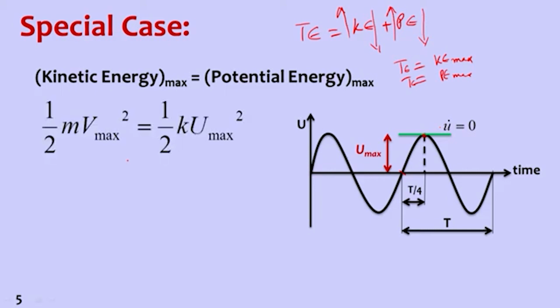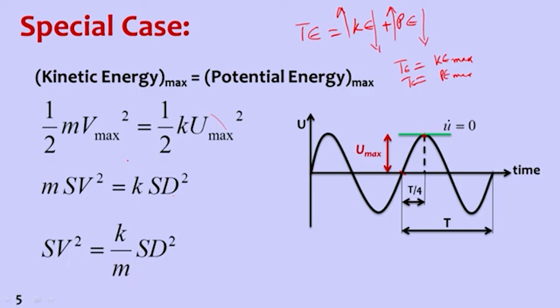Now if we apply that here, half m v square is the maximum kinetic energy, that is V max. Potential energy is half k u square, so u max is the displacement. If we substitute the spectral values, mass into spectral velocity square is equal to stiffness multiplied by spectral displacement square.